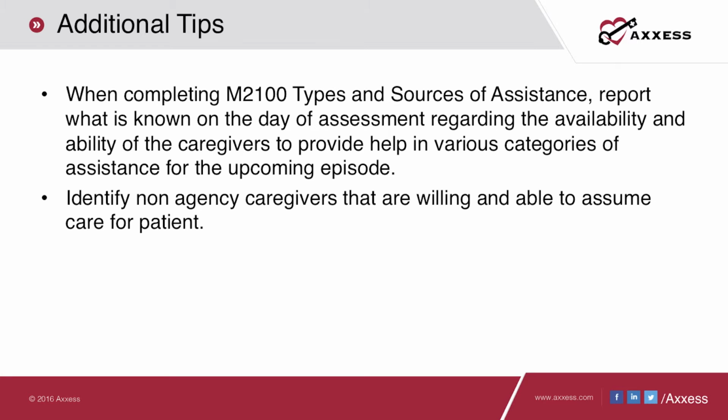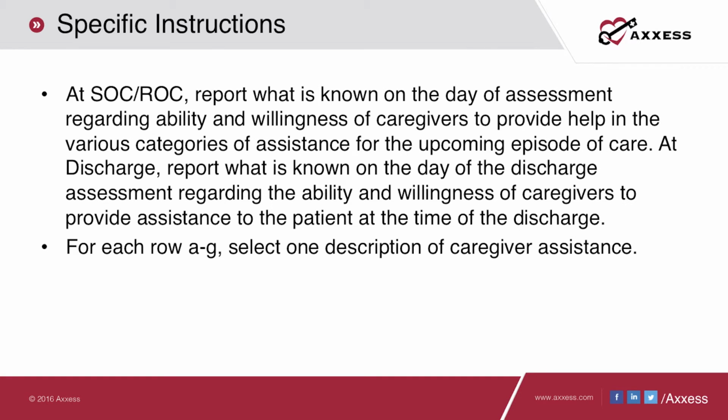The clinician should report what is known on the day of the assessment and try to identify the availability of any non-agency caregivers. At the beginning of the episode of care, day of assessment, the clinician should report if the patient has any caregivers that are able to assist with any aspect of the patient's care. Consider the patient's cognitive function or health issues that may affect the patient's ability to safely stay home, or does the patient require another person to remain in the home safely?